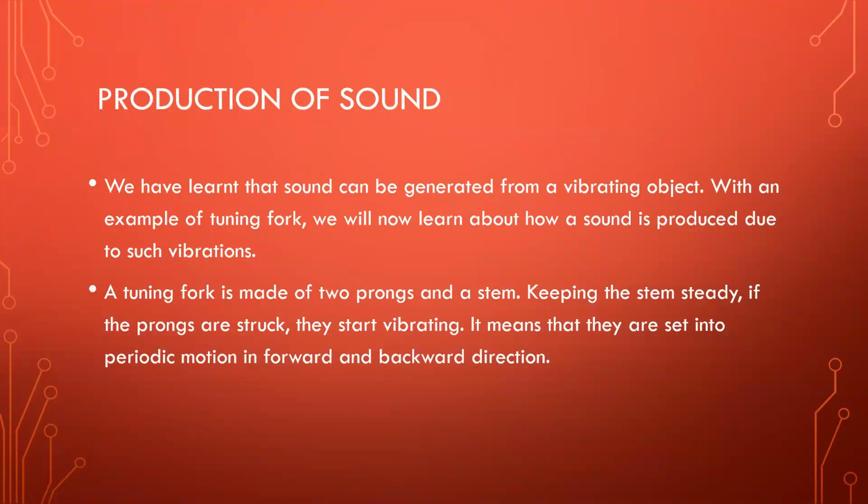So first of all, we have learned that sound can be generated from a vibrating object. With an example of tuning fork, we will now learn about how a sound is produced due to such vibrations. A tuning fork is made of two prongs and a stem. Keeping the stem steady, if the prongs are struck, they start vibrating. It means that they are set into periodic motion in forward and backward direction.